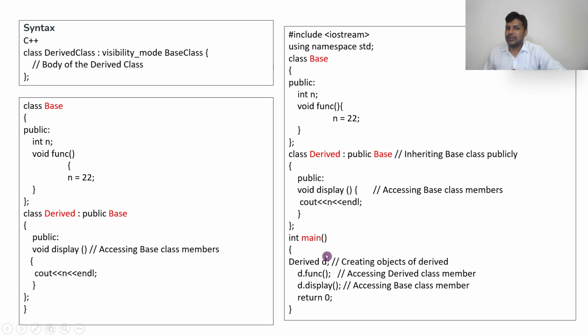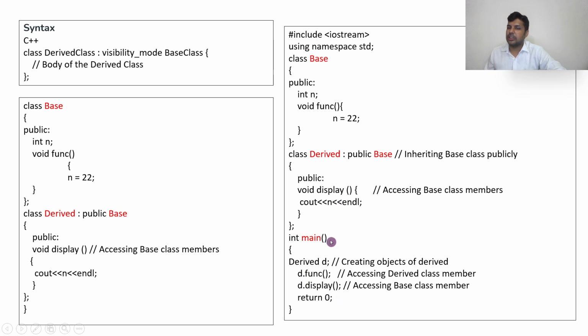Whenever you create an object, you should write the derived class name. Because the derived class is inheriting the properties of the base class, you don't need to mention the base class, just say derived class D. Now D dot function means that when you are calling the derived class, it will automatically go and access the base class function. That's the specialty of the derived class.